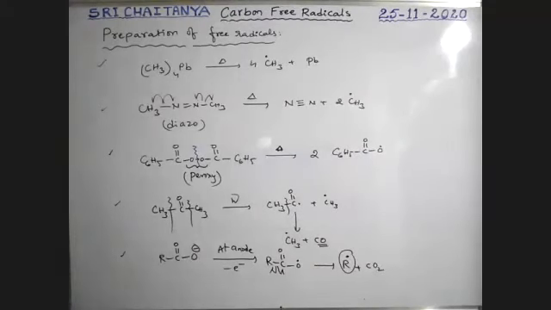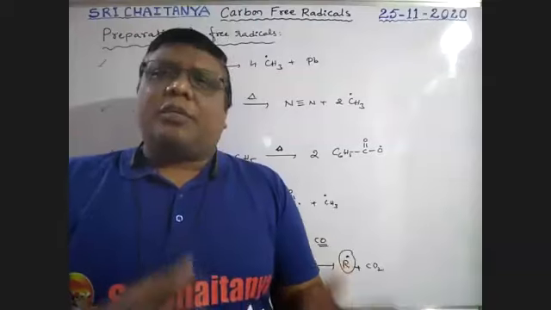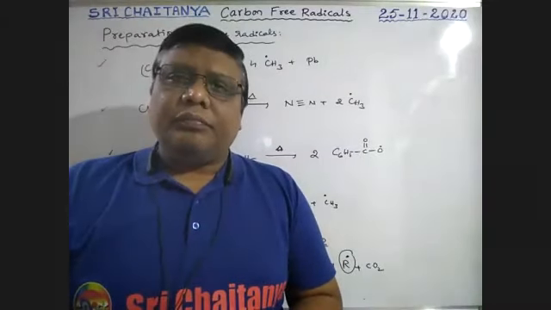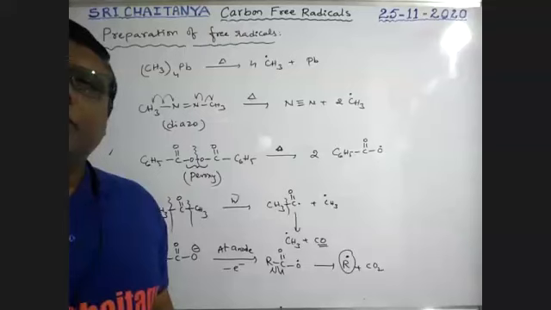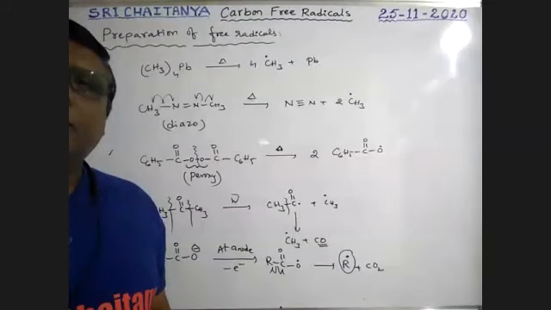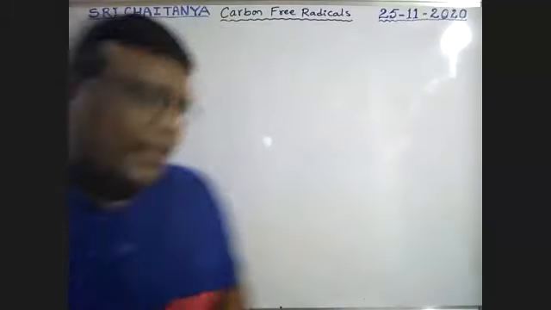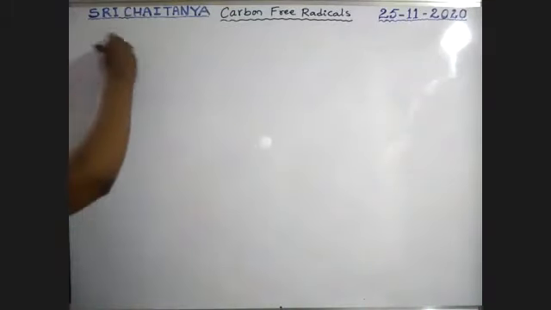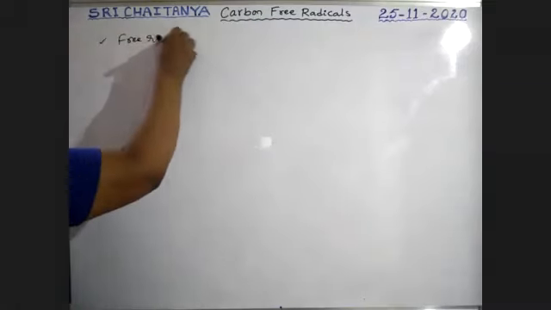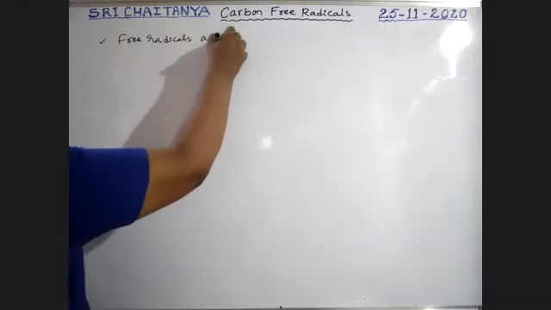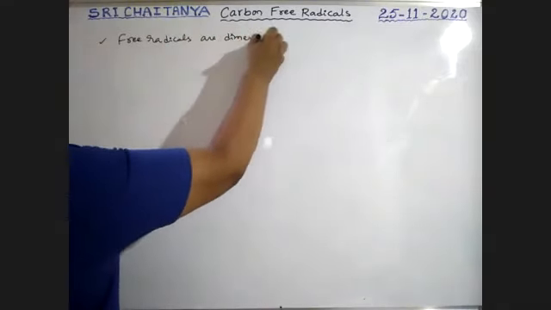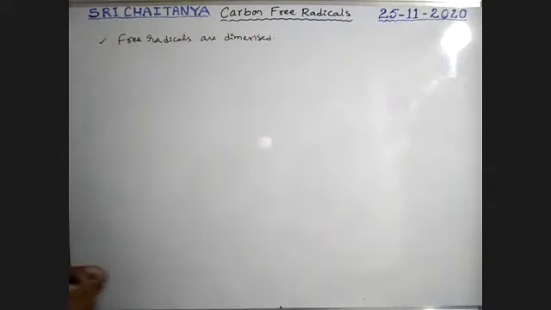Next, what types of reactions are possible with these free radicals? Now, reactions involving free radicals. First one, dimerization. Free radicals are dimerized. What is the meaning of dimerized?